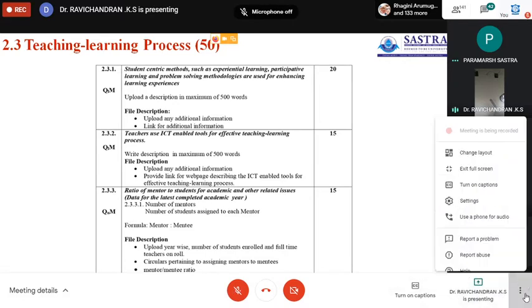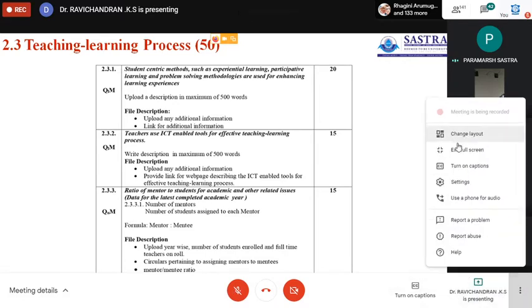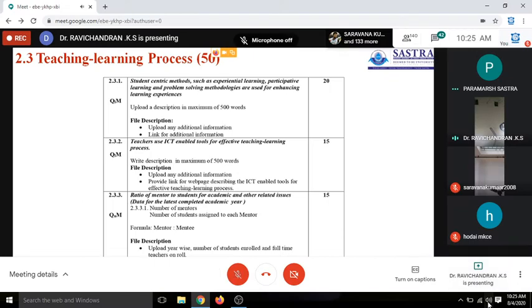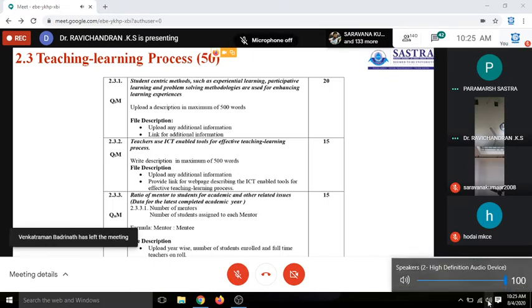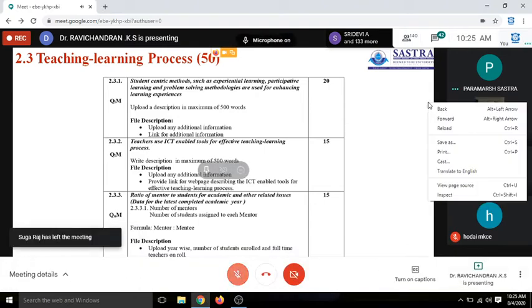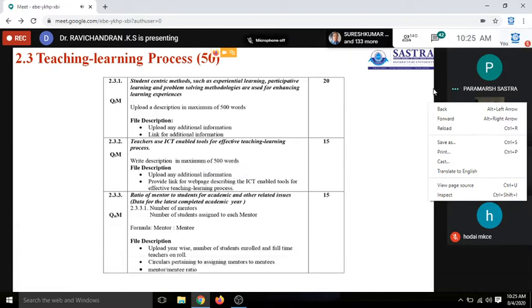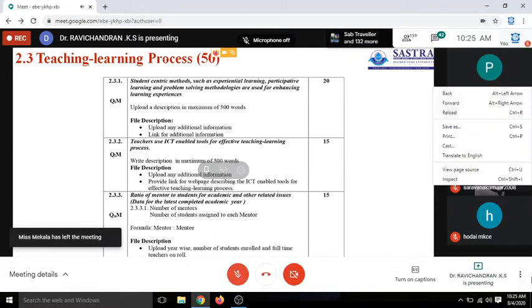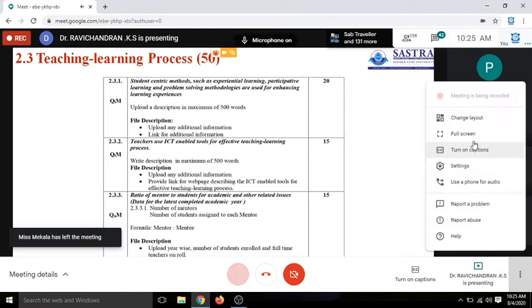I will tell you the student-centric methods. Our curriculum is designed in such a way that there is a quantum of the learning process based on experiential learning. If anything is learned through experiment, it will be retained for a longer time than through theoretical study. This is a well-known fact.